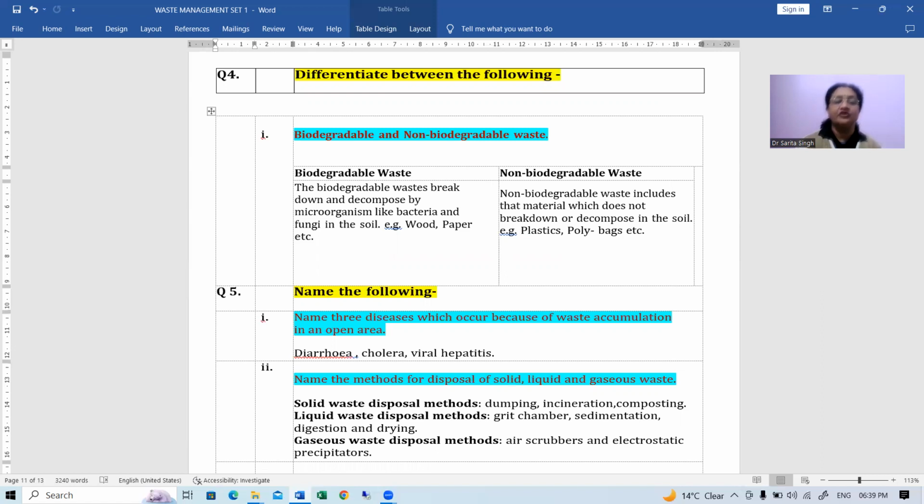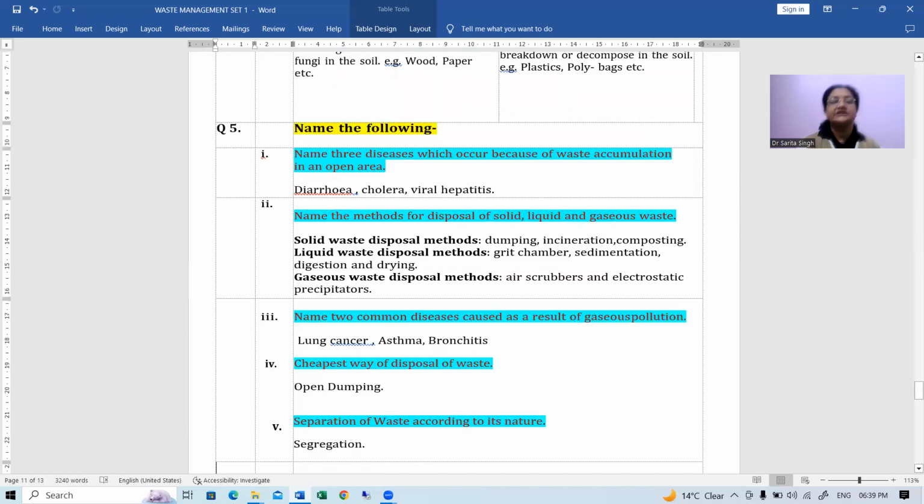Now, next is name the following. Name 3 diseases which occur because of waste accumulation in an open area. It can be diarrhea, it can be dysentery, it can be cholera, it can be viral hepatitis. Okay, these all are such diseases.